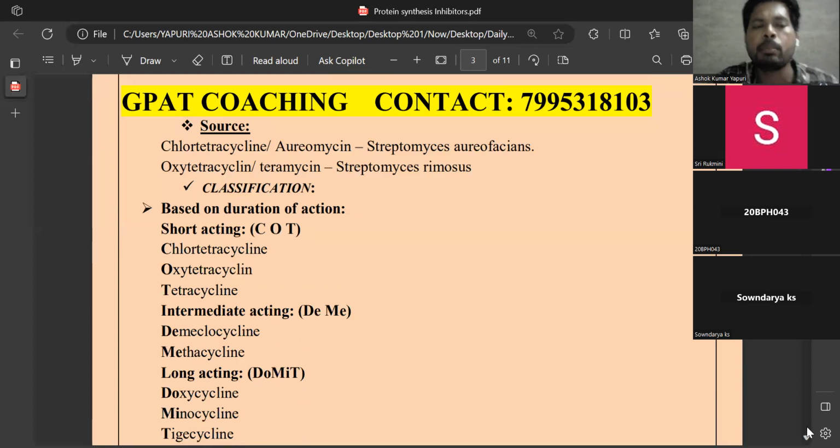And there are a number of tetracyclines, but the initial starting tetracyclines are derived naturally, and after that, based on that natural tetracycline, synthetic and semi-synthetic drugs are developed. So chlortetracycline, also known as aureomycin, from the source of Streptomyces aureofaciens.